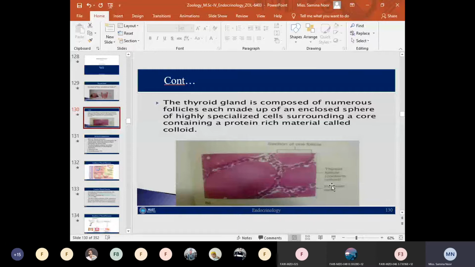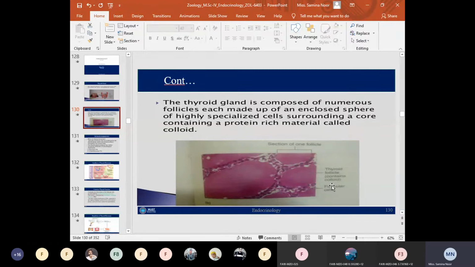This thyroglobulin contains thyroid hormones within its molecule, or thyroid hormones are associated with thyroglobulin.